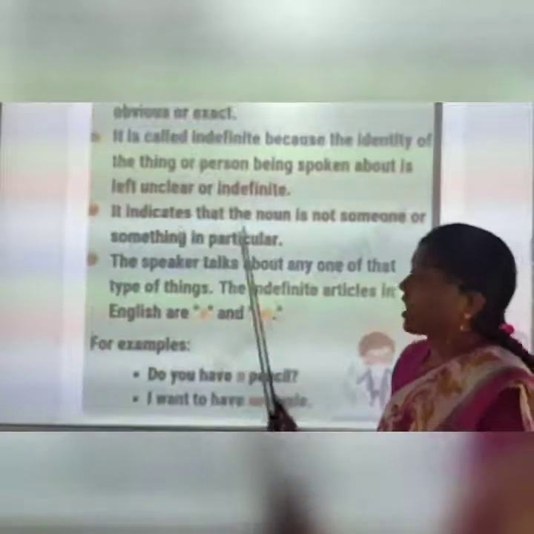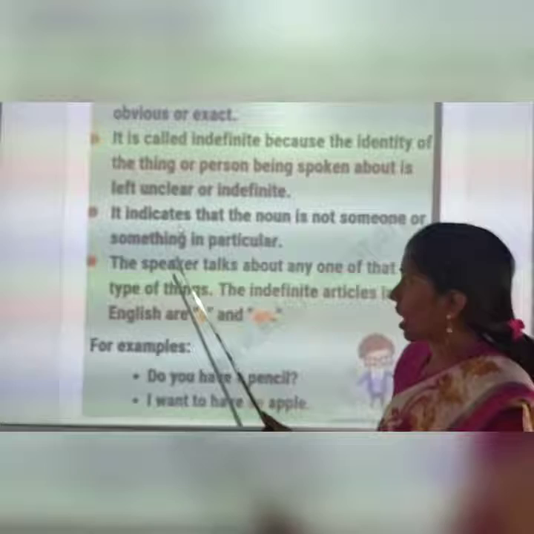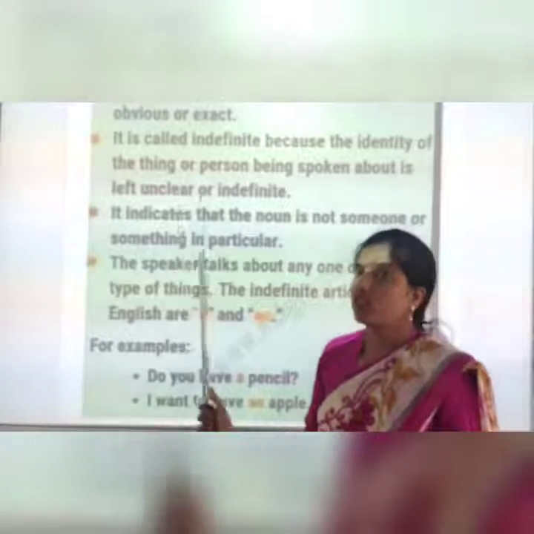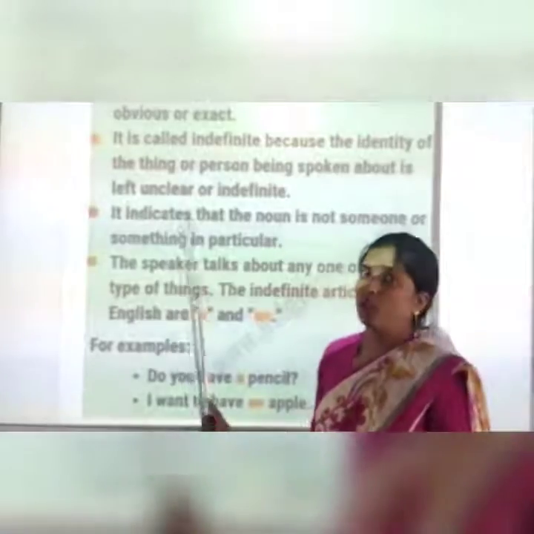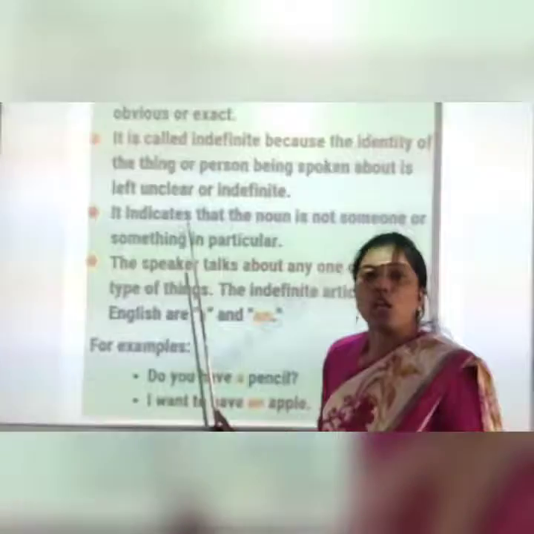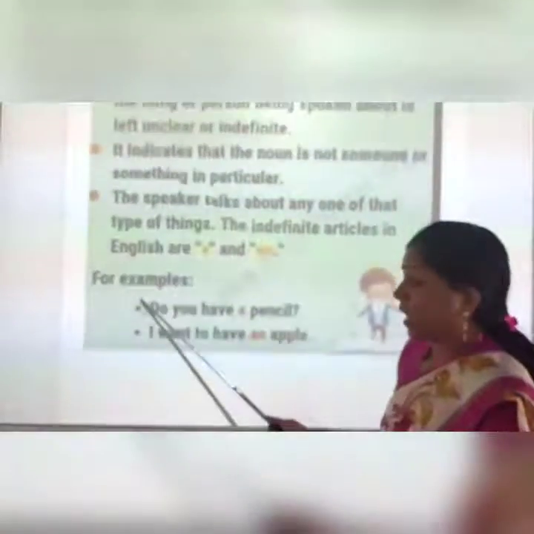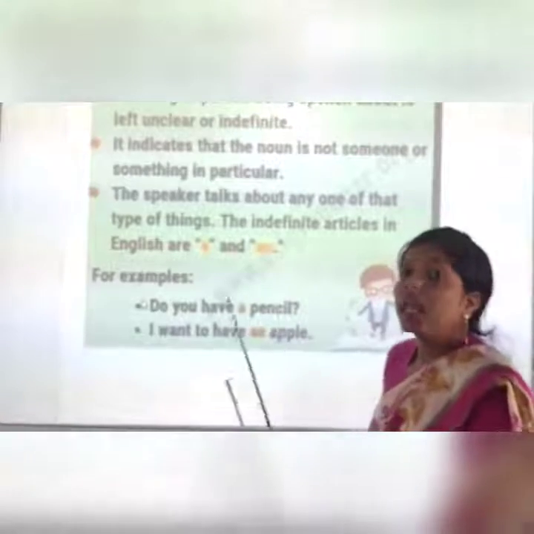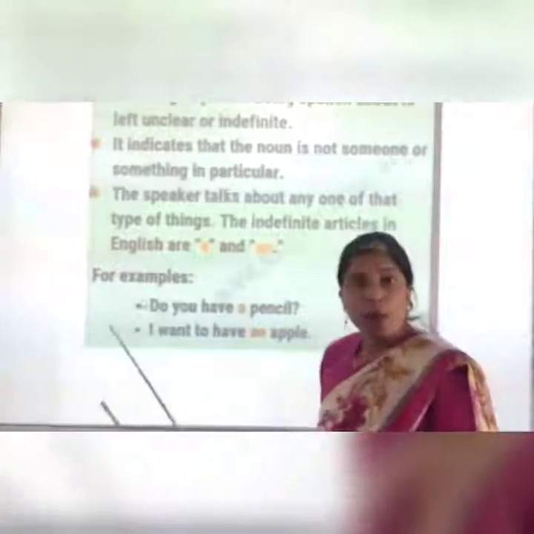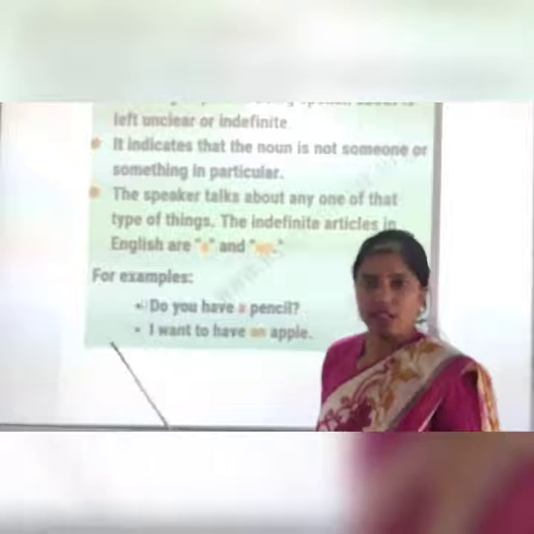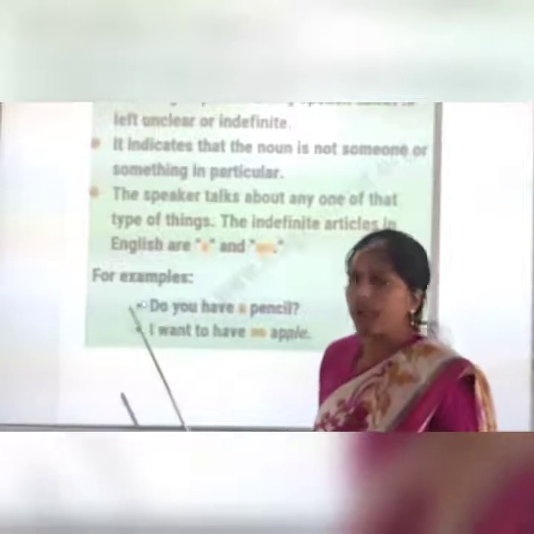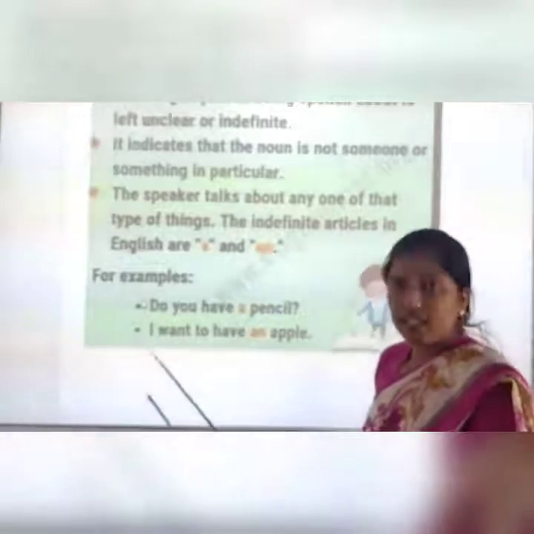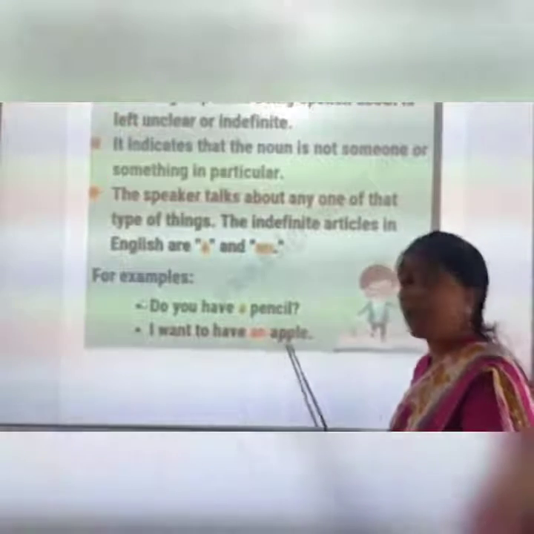Here, it indicates that the noun is not someone or something in particular. Which noun we are talking about in that particular sentence is not clear or not particular. So we use an indefinite article with that noun. Take an example: do you have a pen or do you have a pencil? Here the person is asking about a general pen or a general pencil, not a specific pen or specific pencil. So we use the article a here. Clear, students?